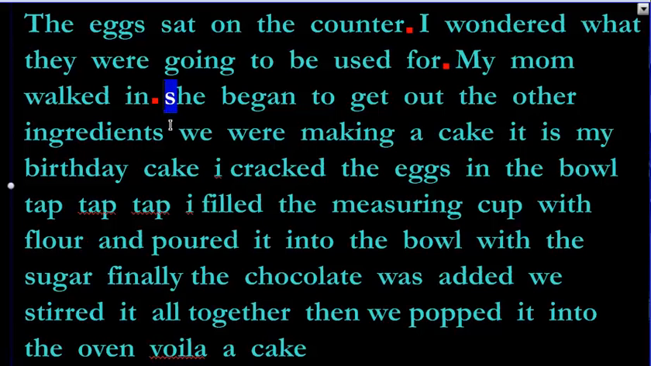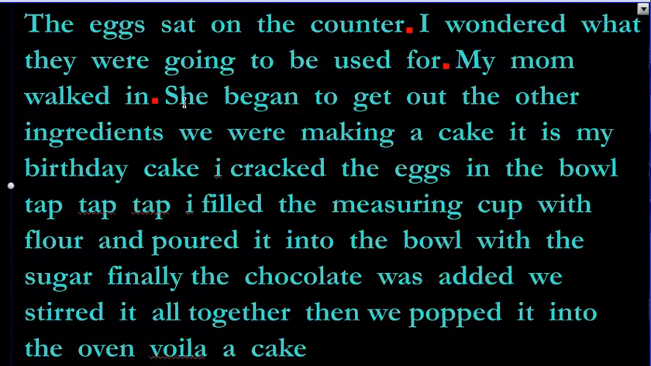Start with a capital. She began. Now this is a new thought. She began. Who? She. Who's she? My mom. So that's the subject. She began to get out the other ingredients. We were making a cake. No. How about this? She began to get out the other ingredients. Period. Stop it there. It's a complete thought. What did she do? She began to get out the other ingredients. That's the predicate. Getting out the ingredients.